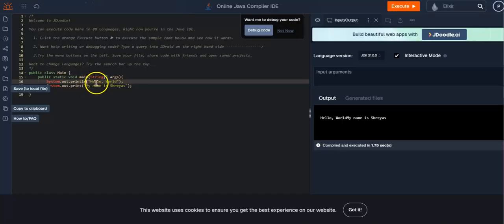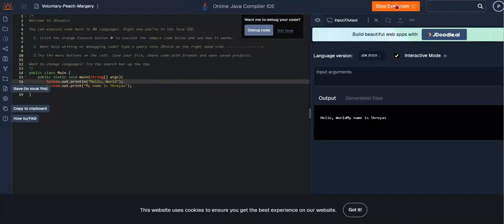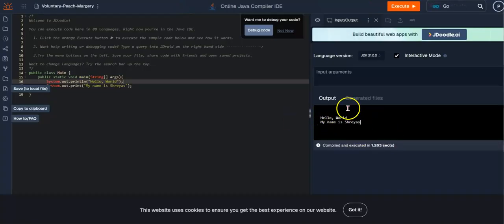So what this will do is say, okay, you want to print hello world, and then you want the next print to be on the next line. So it will first print hello world, then go to the next line and print my name is Shreyas. To test this, we can click execute. And there you go. You see it has hello world, and then on the next line, my name is Shreyas. So that's just a simple way to write certain things in your code.